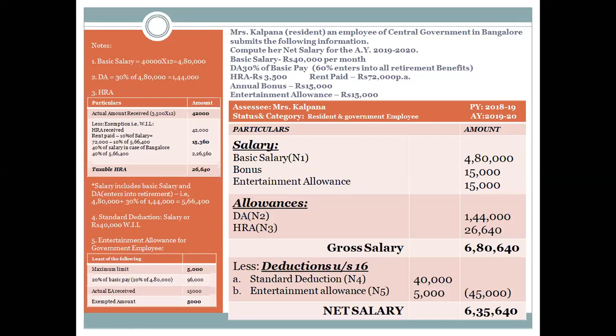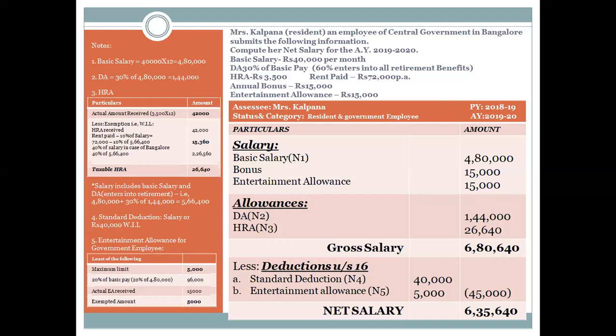Next, I will add other types of allowances. If you don't want to mention it as allowance, that is also fine. You can just directly see what are the allowances given in the question, write the allowance name without any heading and show the calculations. Up next, I have DA allowance. They say it is 30% of basic pay. So 30% of 4,80,000 is 1,44,000. I have shown the calculation as point number 2 under notes.